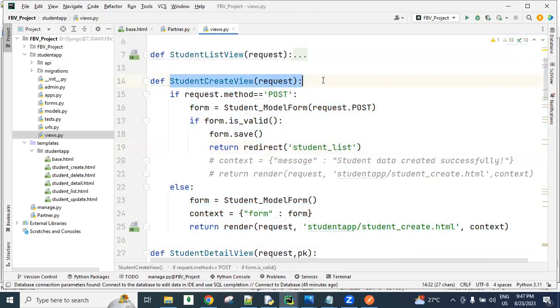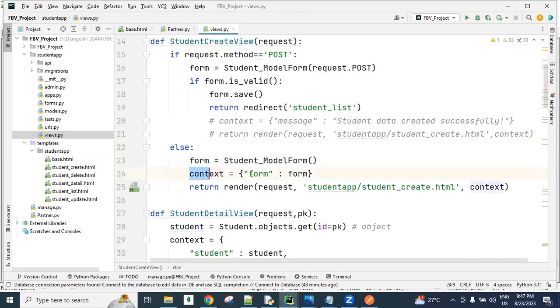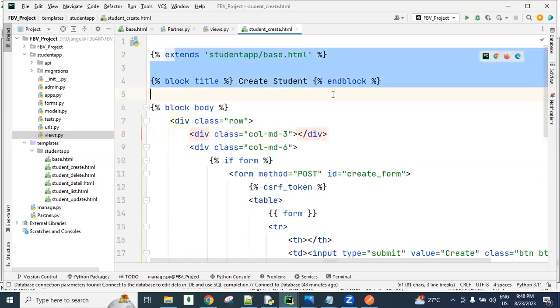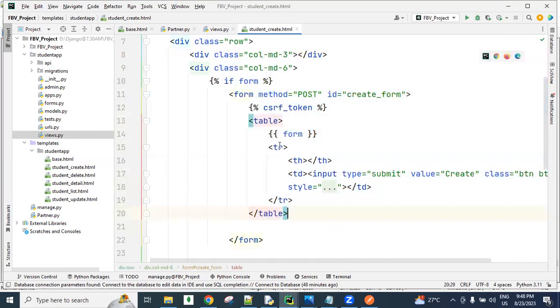We define the view, and next we check whether the request method is post or not. By default, the request method is get, that's why the else block executes. We create a form class object, using that form class object we create a context object, and send that context object to the template. Later we write HTML code, using template inheritance, creating the logic with HTML tags.